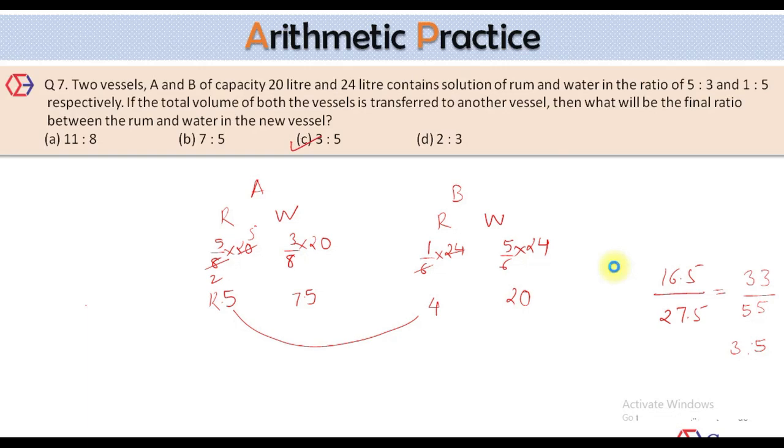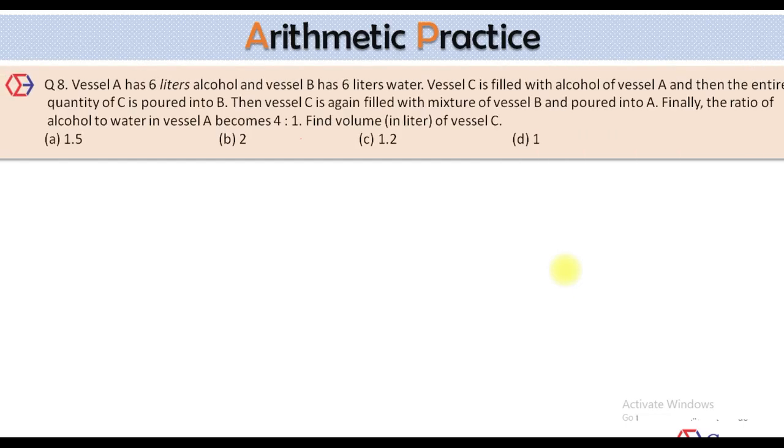Okay, let's move on to the next one. It's a question about mixtures and irrigation. Vessel A has 6 liters of alcohol and vessel B has 6 liters of water. Vessel C is filled with the alcohol of vessel A, that means initially it was empty. Now the capacity of vessel C is not given here. And then the entire quantity of C is poured into B. Then vessel C is again filled with the mixture of vessel B and poured into A. Finally, the ratio of alcohol to water in vessel A becomes 4:1. Then find the volume of vessel C.